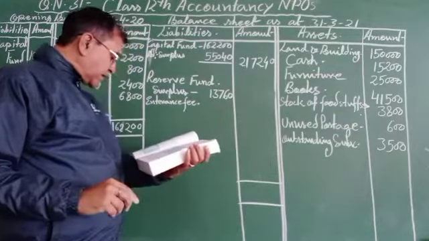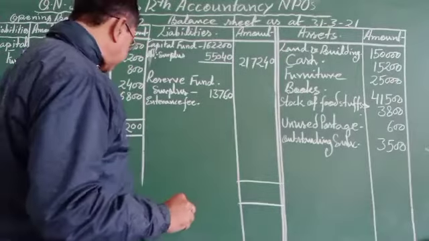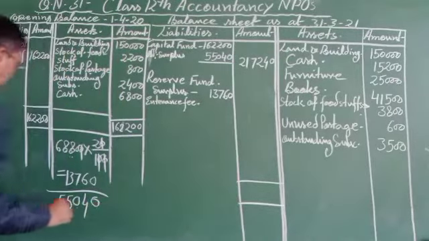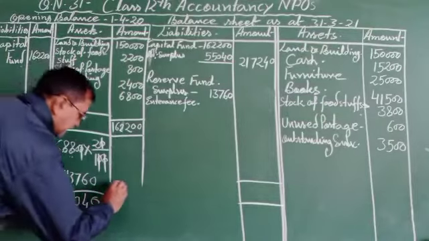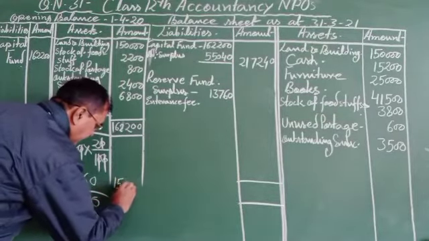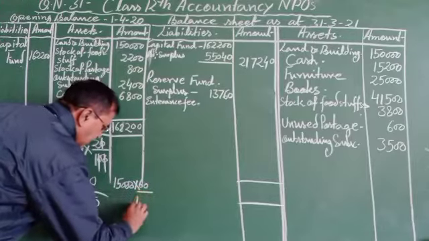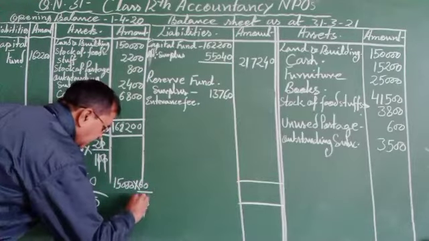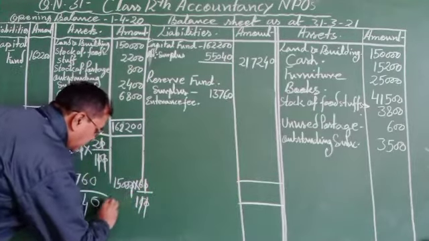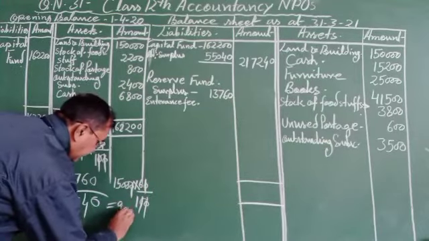Entrance fee given 15,000, 15,000 into 60 upon 100 is 9,000.